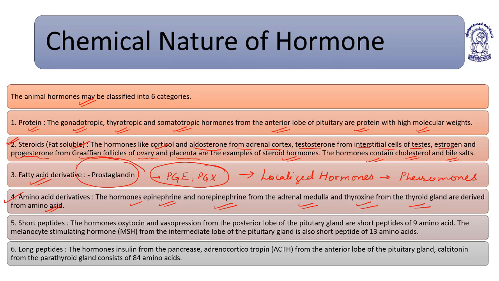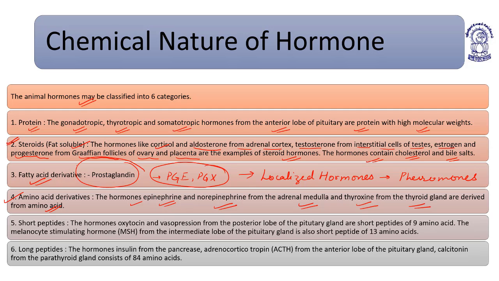So gonadotrophins, thyrotropins and somatotrophins are proteinaceous in nature. Hormones like cortisol and aldosterone from adrenal cortex, testosterone from interstitial cells of testis, and estrogen and progesterone from Graafian follicles of ovary and placenta are steroidal hormones. They contain cholesterol and bile salts. Some hormones are fatty acid derivatives like prostaglandins.